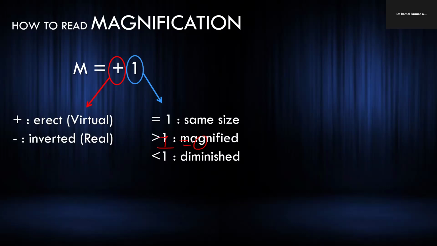Magnified means the image height is more than object height. Right? Okay. Here we can see one example, m equal to minus 0.5. So minus is showing that the image is inverted and real, and 0.5 is showing that the height of image is just half of height of object.